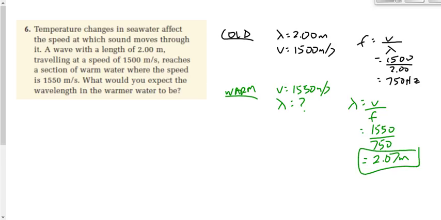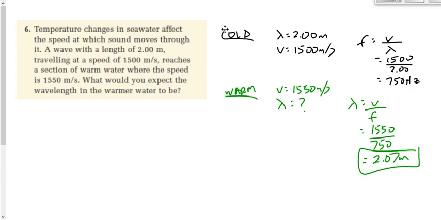Now, somebody asked me, could we just do a ratio with this? I'd rather you not do a ratio with this. It works, but I'd rather you not. Here's why. If you did a ratio with this, you'd get the right answer. But a lot of times when we do a ratio and it gives us the right answer, it's a recognition after the fact. We know what the answer is. We see, oh, a ratio would have gotten me that answer.